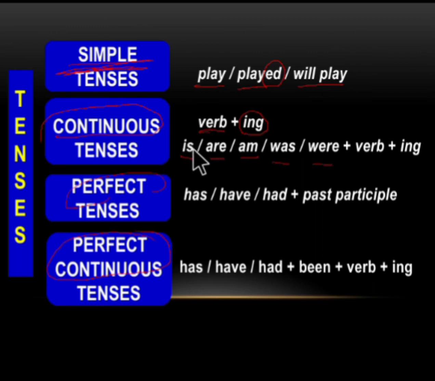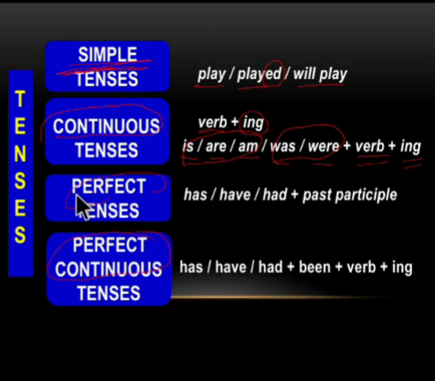Along with that we use the verb with the ing form to show the continuous form. So this is the continuous tense. If it is present continuous, we use is, am, are plus verb plus ing. If it is past continuous, we use was, were plus verb plus ing.